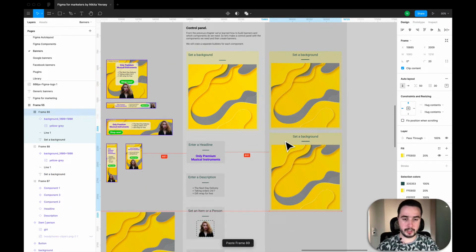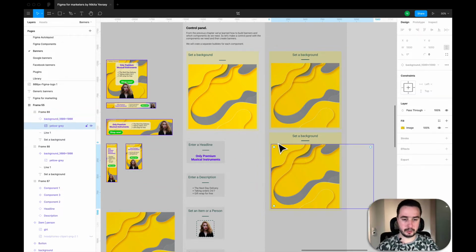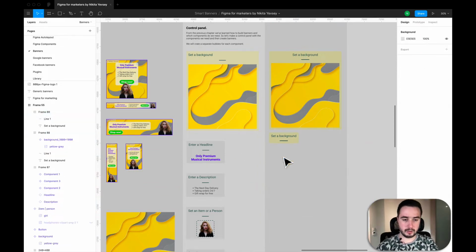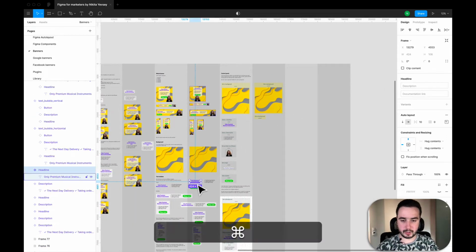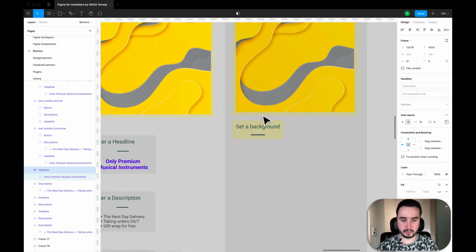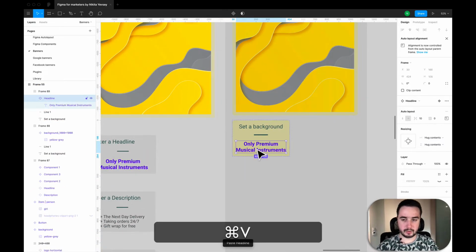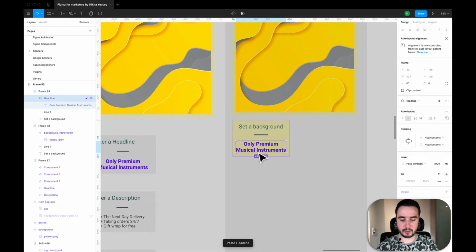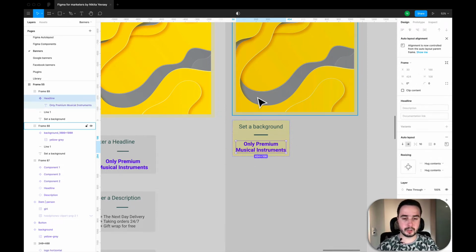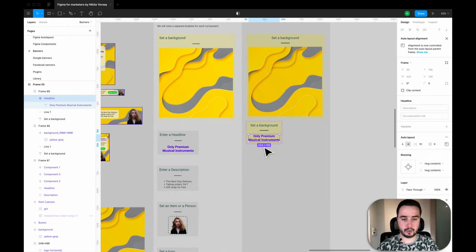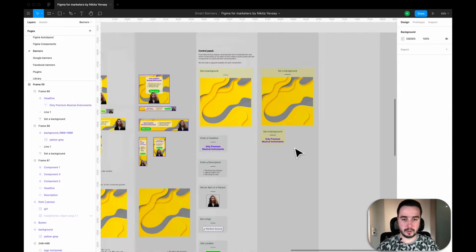Okay, I duplicate it. Now I delete the background, and I will paste my headline inside there. I will make it component, so I detach it first and then make it component. I use hotkeys to do this fast.